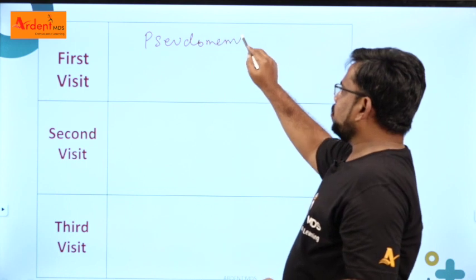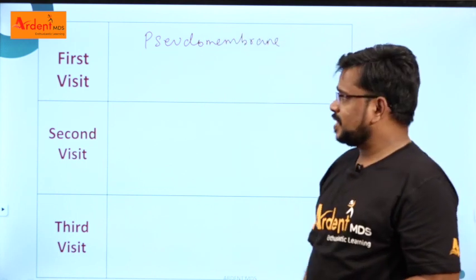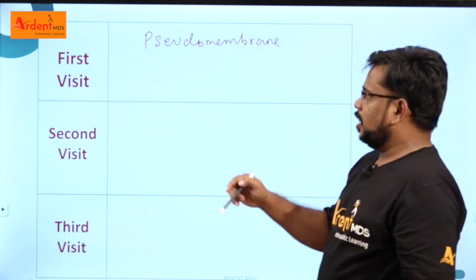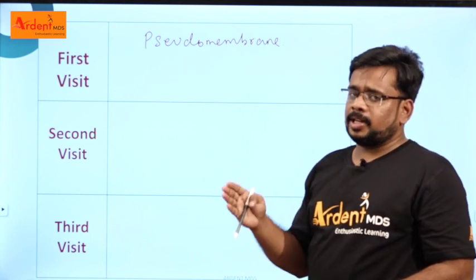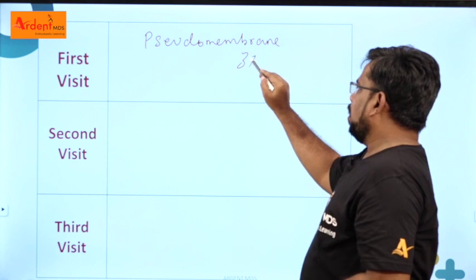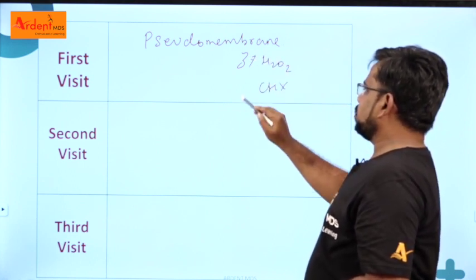No clinical procedures are preferred in the first visit. Just give antibiotics and mouthwash. As I told you, the antibiotics are metronidazole and amoxicillin, and the mouthwashes are hydrogen peroxide and chlorhexidine. Right? How to use this?